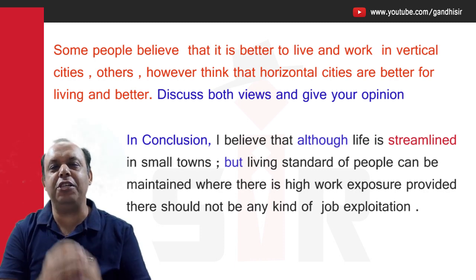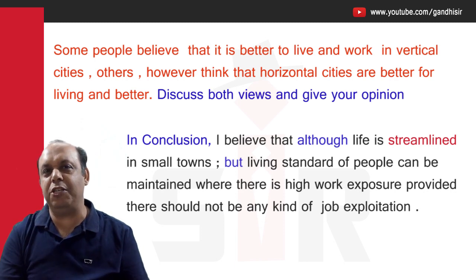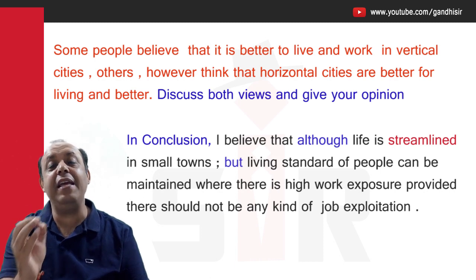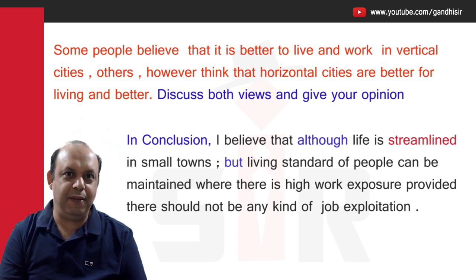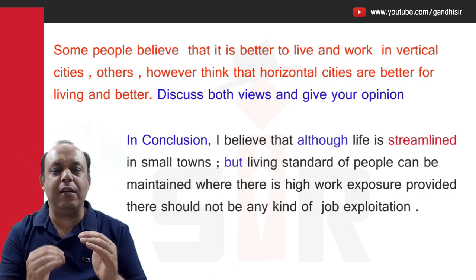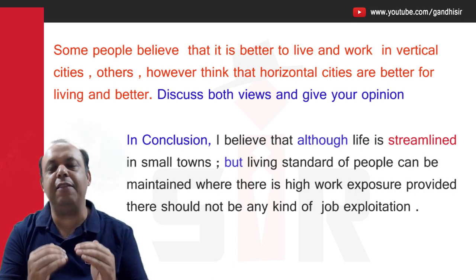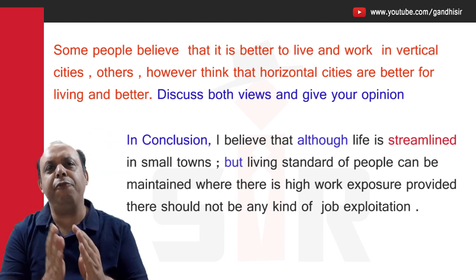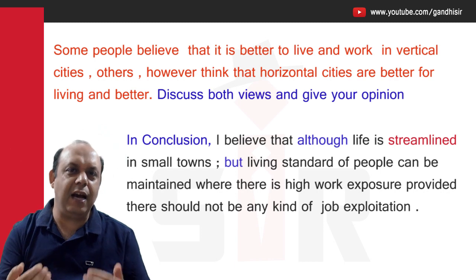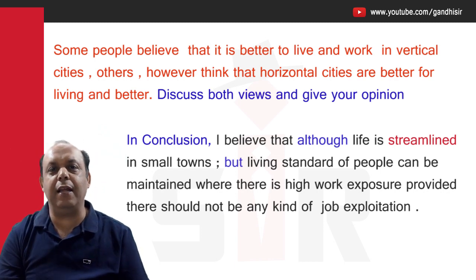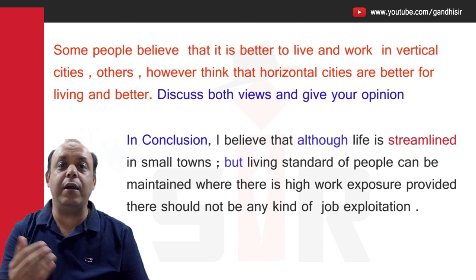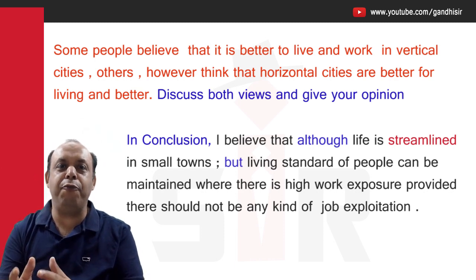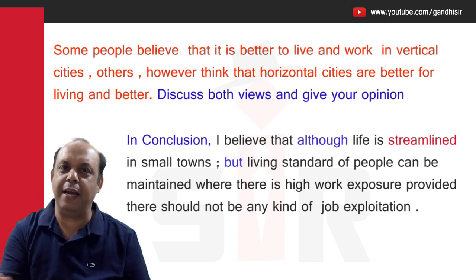Provided, see, the suggestion is also given. Now by using provided you can give a suggestion. Provided means the condition is that there should not be any kind of job exploitation. Now if you look at the whole conclusion, be sure that the word length must not increase beyond 25 words, 30 words maximum. The third step, future probability, is your choice. It is good if you can give it; in the future you should say what the benefit will be. So you can write: there should not be any kind of job exploitation which would be fruitful for the young generation. In this way you can finish.